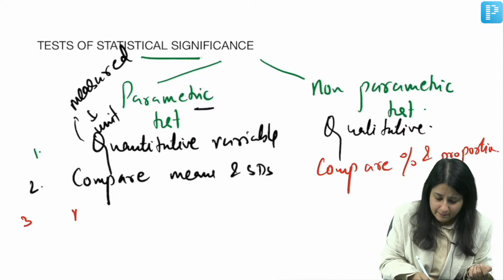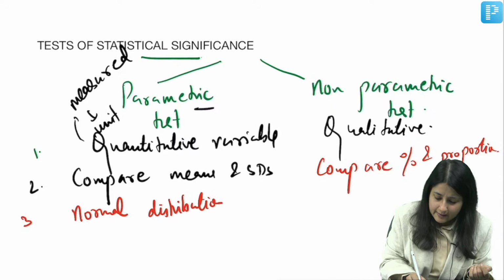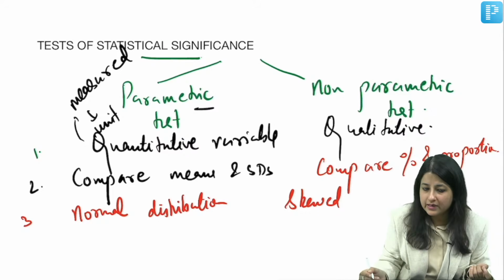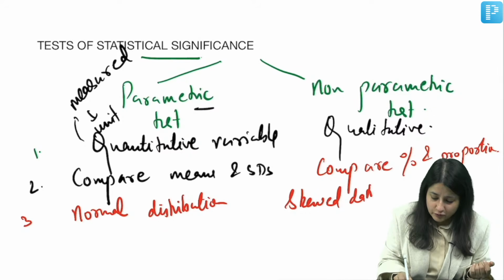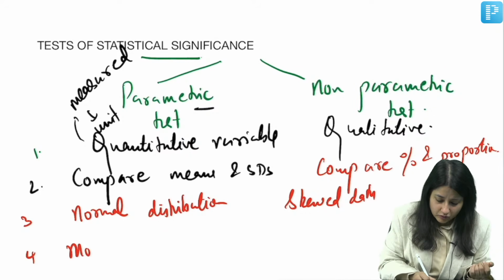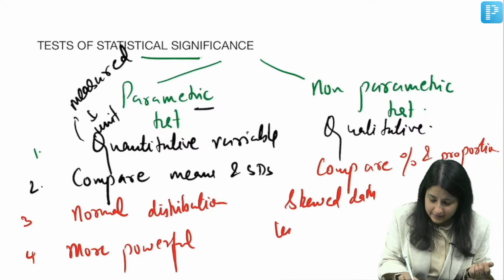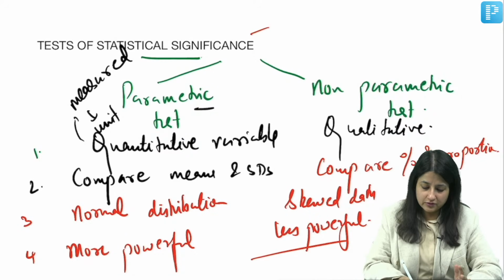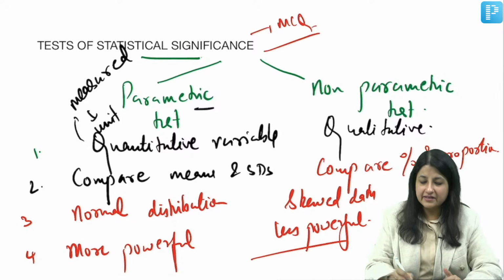Also remember, parametric is for normal distribution. It's always used in case of normal distribution. Non-parametric is used in case of skewed data. Alright, last point over here, parametric is always more powerful, and non-parametric tests are less powerful. Got it? So this is one MCQ also: what all are true about parametric test except.